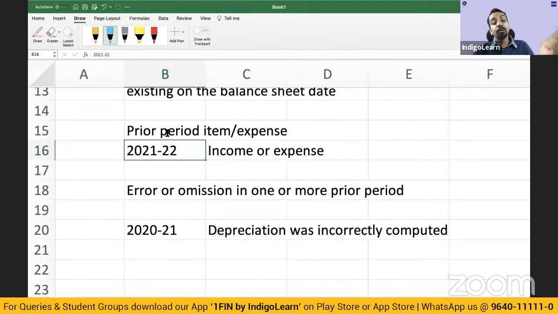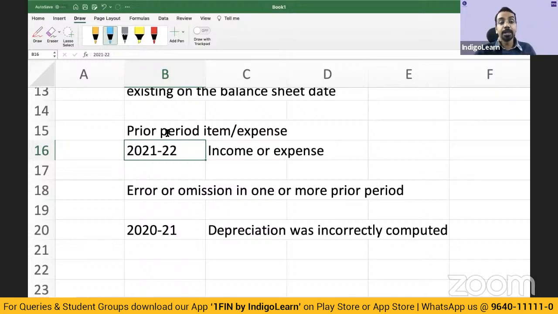Meaning to say, there was an error in the previous period, and because of that error, we are now correcting that depreciation impact in the current financial statement. Current financial statement carries that additional depreciation. That is because of a prior period item. That's what it is called, a prior period item or prior period expenses.